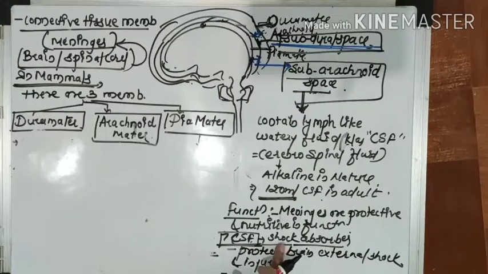First, it acts as a shock absorber. Second, it protects the brain from external shocks and injuries.